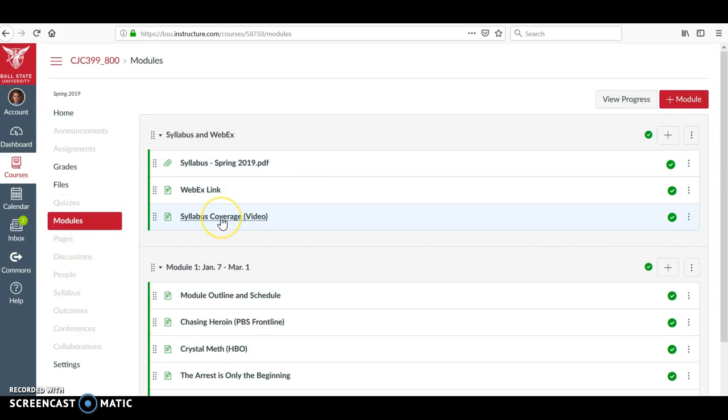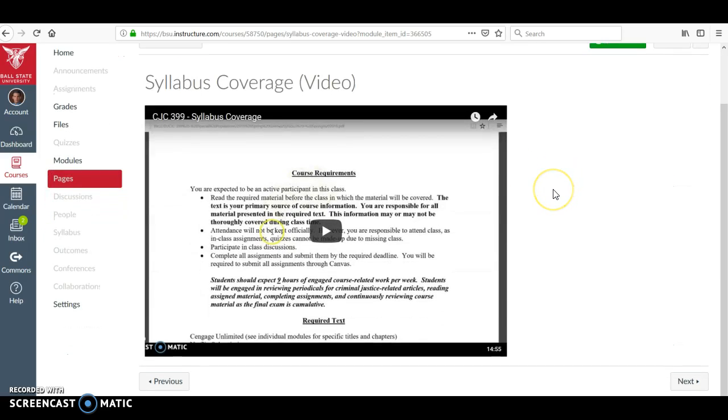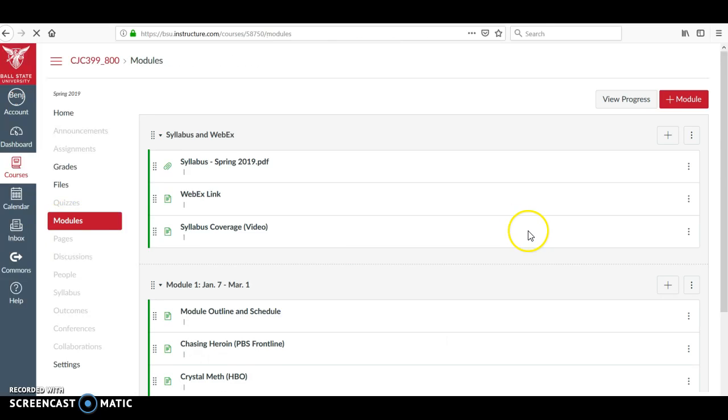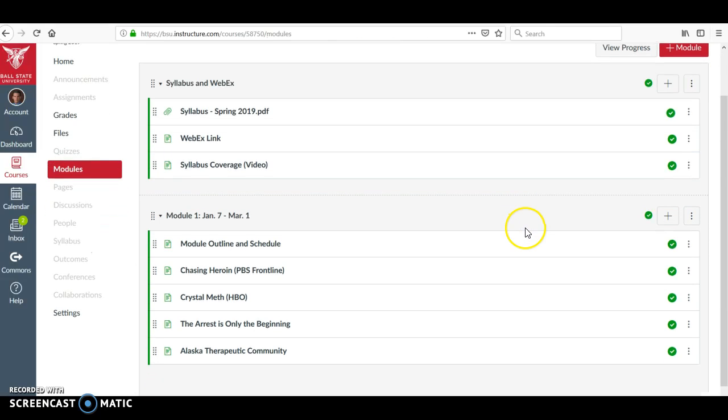And then, as far as the syllabus coverage, you'll see in here that videos are embedded. The only embedded videos are the ones from YouTube, because the program allows me to embed the videos such as this. Other places, which I'll show you, are just links. I apologize. I know this is more convenient and aesthetically pleasing, but I'm limited in what I can do with this.